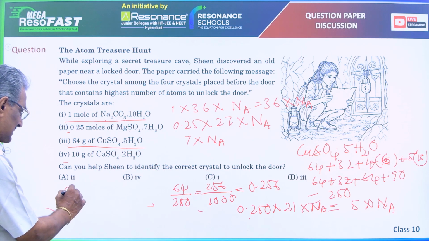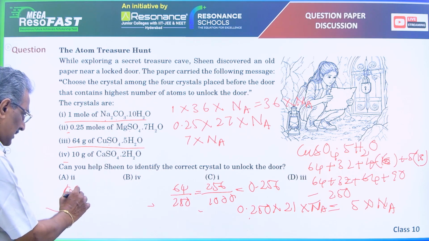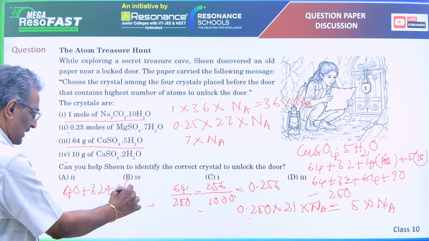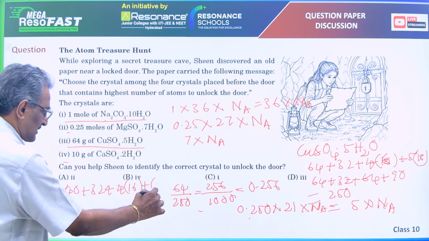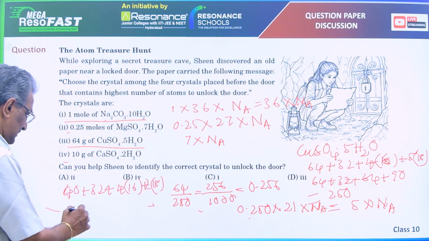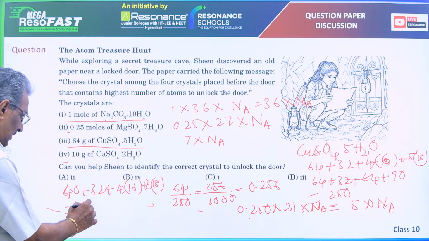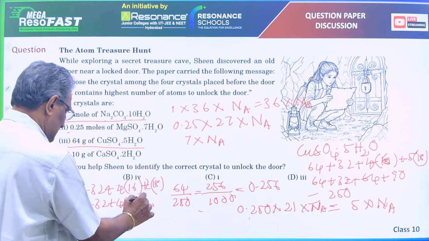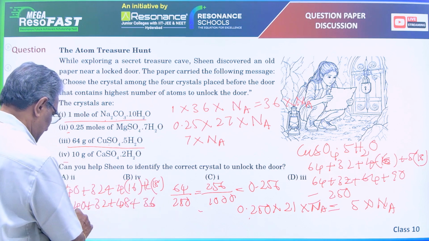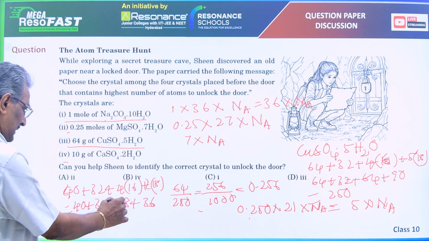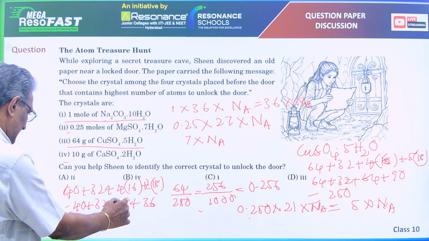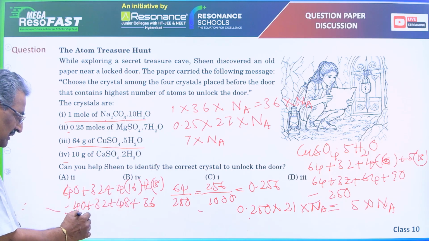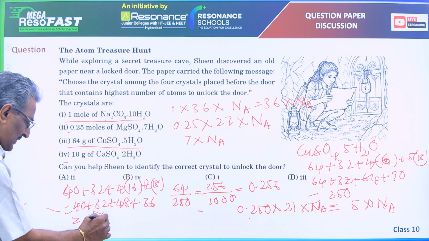Atomic mass of calcium is 40. Atomic mass of sulfur is 32. And 4 oxygen atoms are there, 4 into 16, plus 2 water molecules are there, 2 into 18. That is 40 plus 32 plus 48 plus 2 into 18, 36. That is 72 plus 48, that is 120. 120 plus 36, 156.